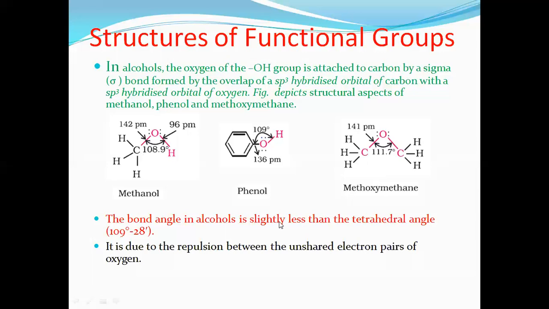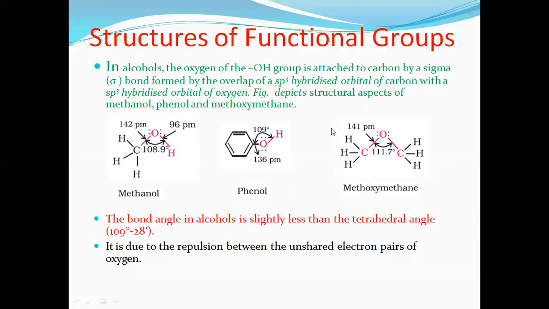108.9 degrees. Similarly, even in phenol, one side we have the ring, the benzene ring, nothing but the phenyl group. This group is more bulky, therefore this repulsion is quite less when compared to the methyl group. Hence the bond angle is 109 degrees, slightly less than the expected normal tetrahedral.